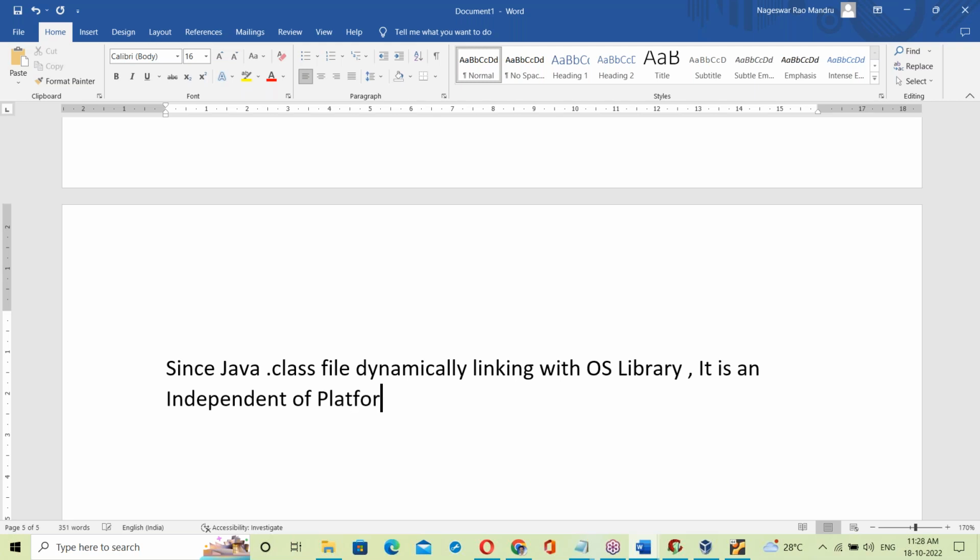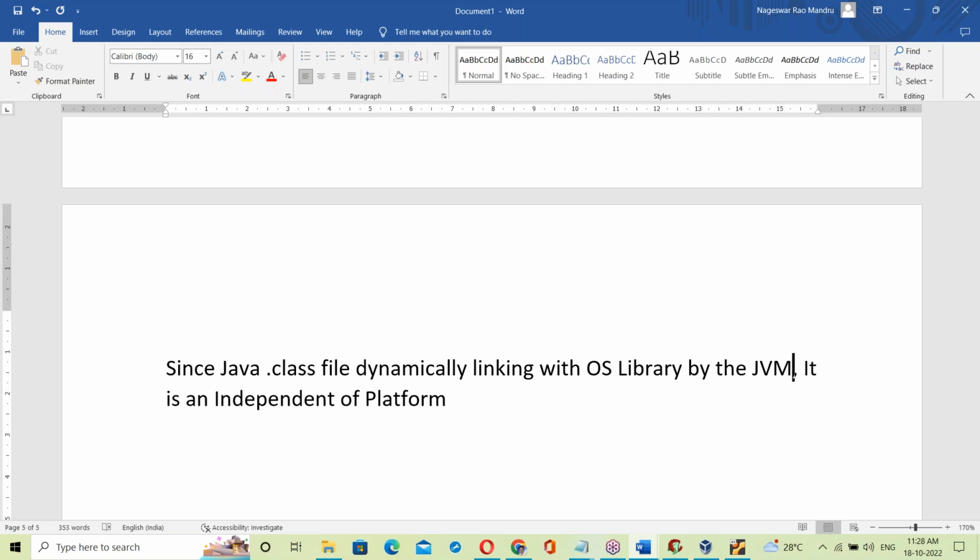Since the Java .class file is dynamically linked with the OS library by the JVM, the JVM is responsible for making Java independent of platform.